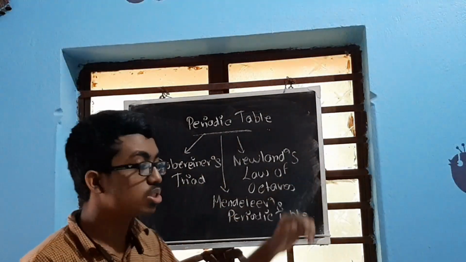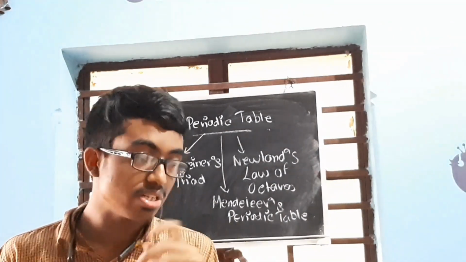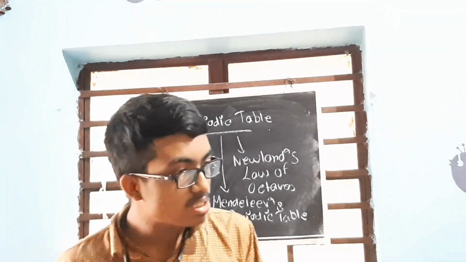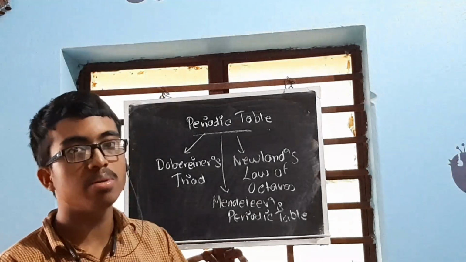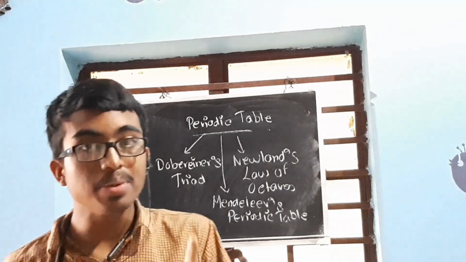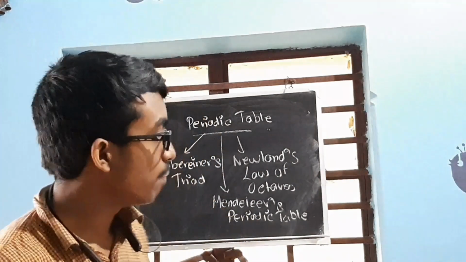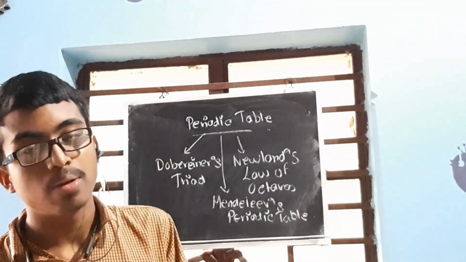Next comes Newlands' law of octaves. It stated that if the elements are arranged in increasing atomic mass, then the properties will be repeated at every 8th element, starting from any element. But again, there was a limitation. It was limited to atomic number 20, because beyond calcium it was not possible.